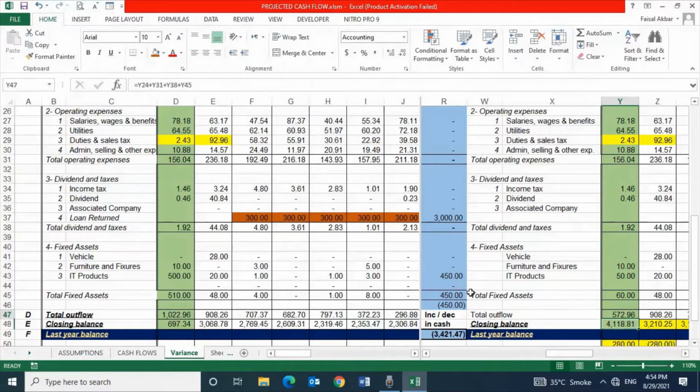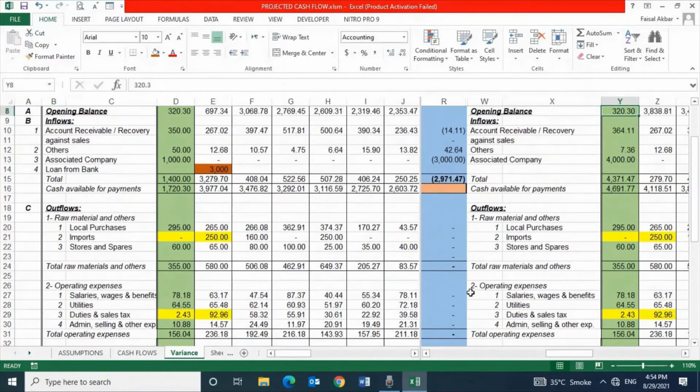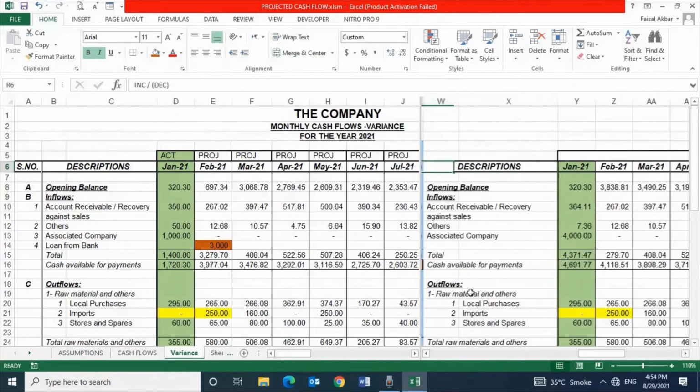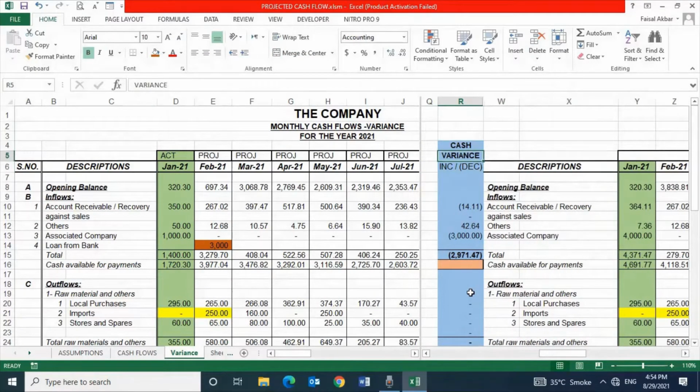Now we work out the variances. You can see the cash variance in blue column R. It is calculated by subtracting projected cash flow with revised cash flow, as you can see on screen, column of cash variance showing increase or decrease in actual as compared to projection. The variance will be calculated on accumulated basis, and after 12 months, annualized actual inflow outflow will be compared with annual projections.